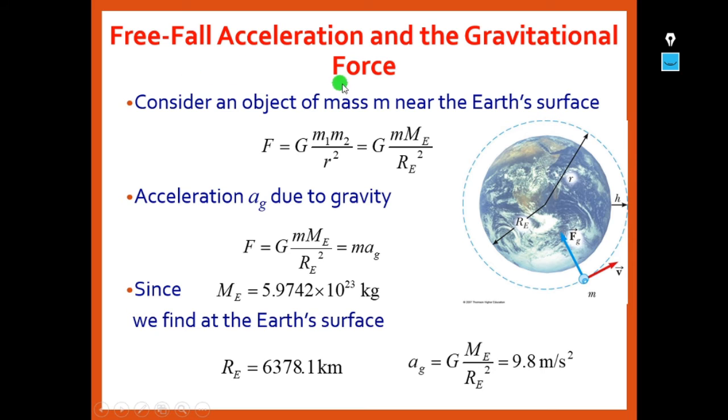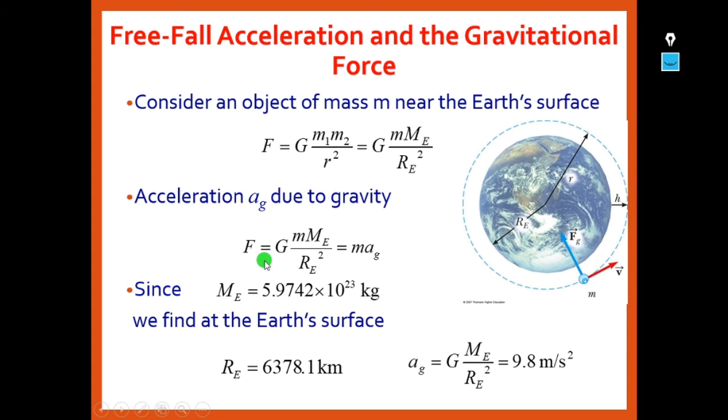So consider an object of mass m near the surface. Here I am showing an example. F is equal to G m1 m2 by r square. The mass of the object is, let us say, small m. The mass of the earth is capital Me, and the distance between the earth and the object on the surface is Re. Now we have to find the acceleration ag due to gravity.